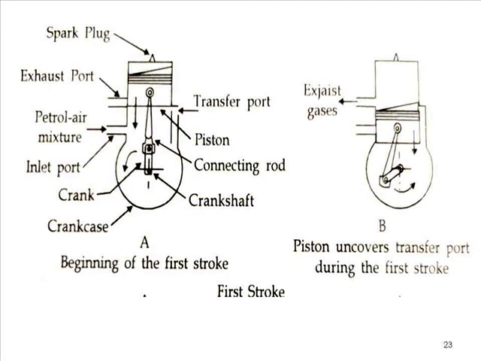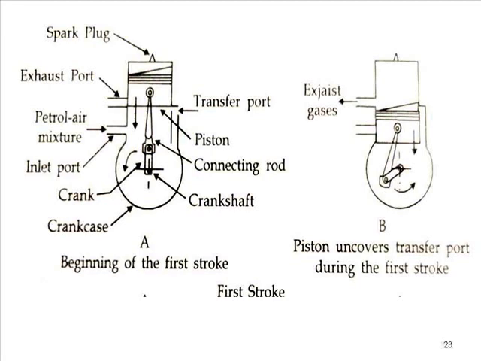So the air plus petrol mixture which is prepared in the carburetor will enter into the crankcase. At present you can see at the bottom side of the piston, the air plus petrol mixture is entering into the crankcase, and the crankcase is filled with air plus petrol mixture.